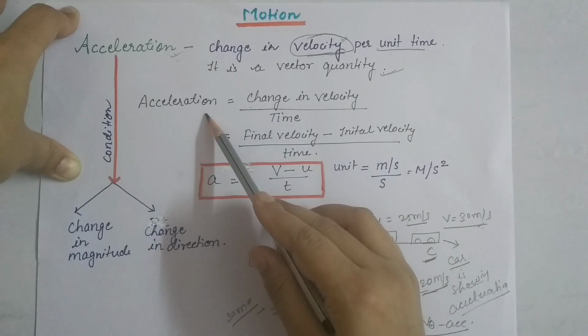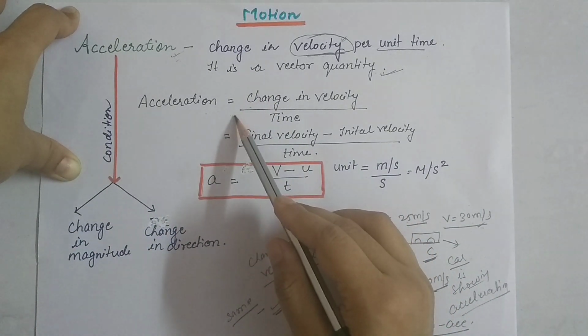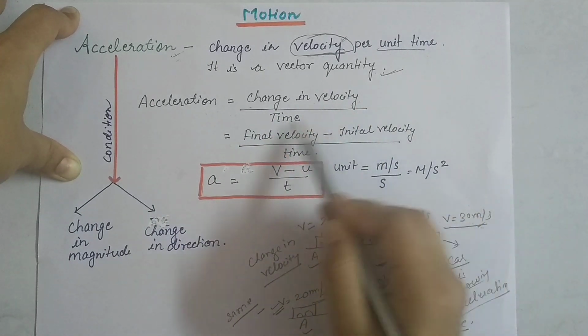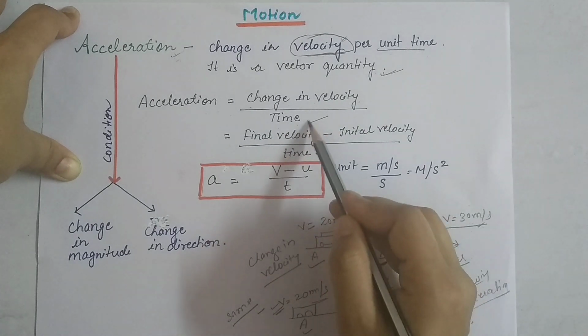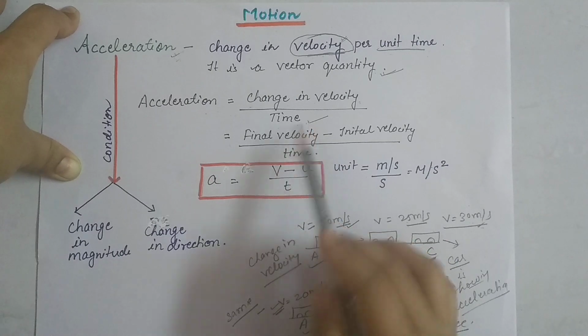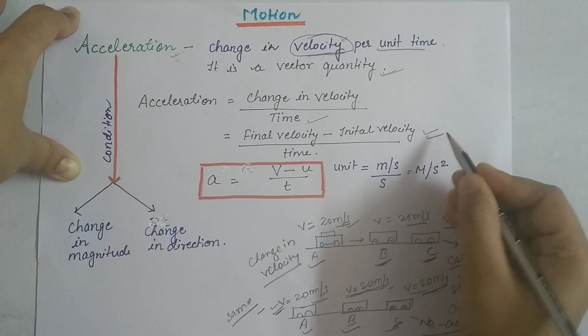Now, how do we calculate acceleration? The formula is change in velocity per unit time, that is, change in velocity divided by the total time taken. Change in velocity we can express in this form also.